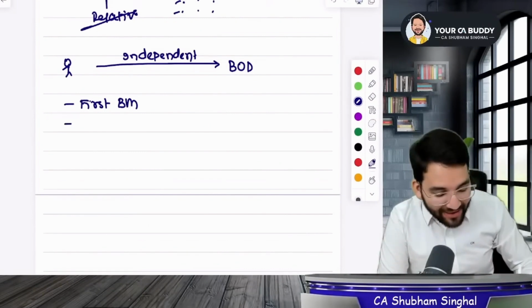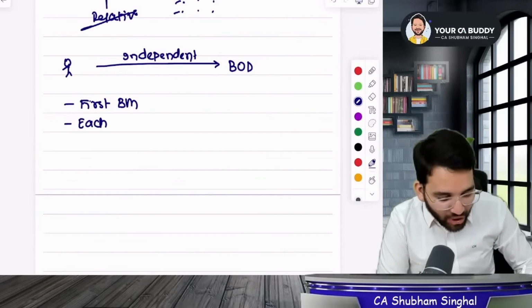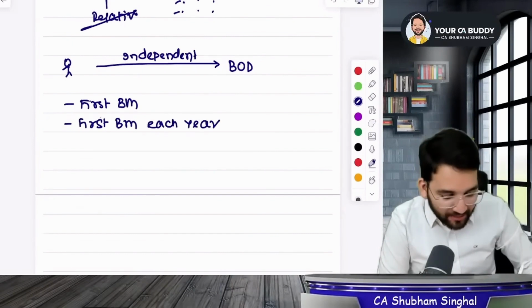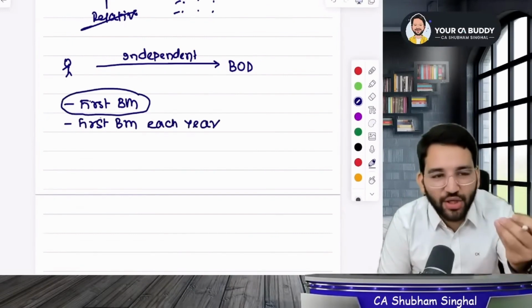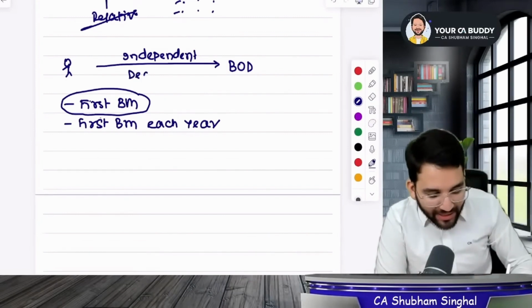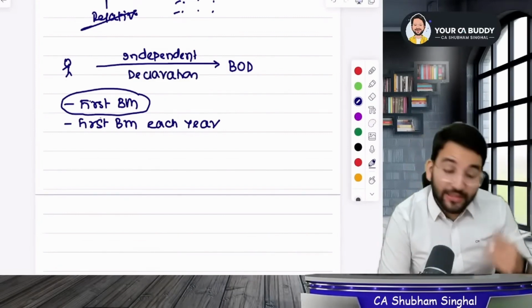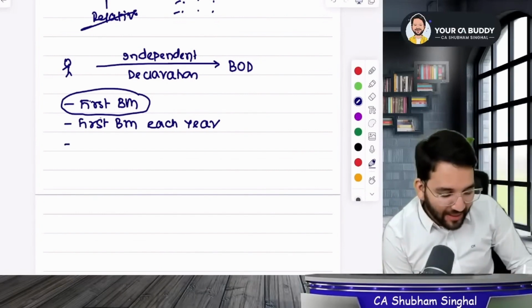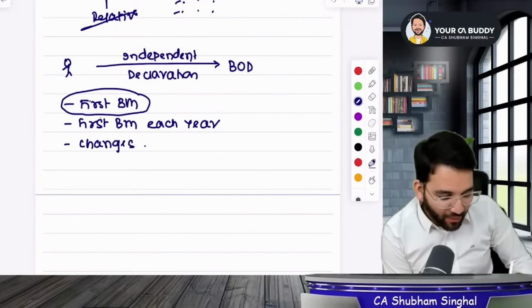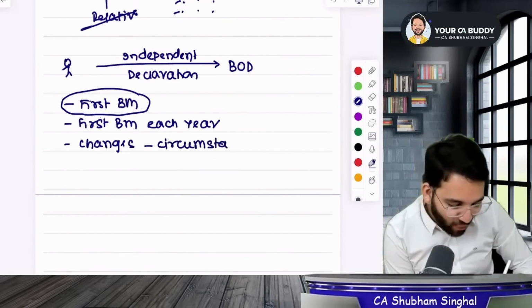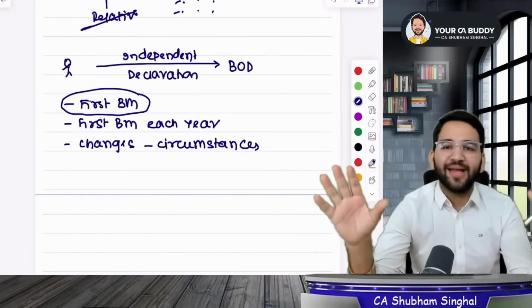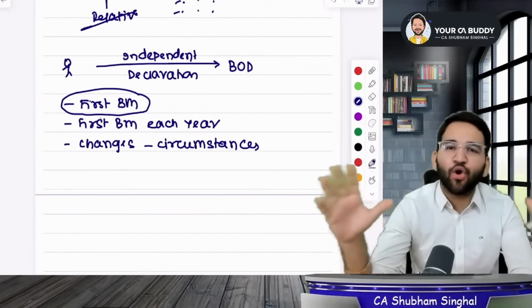Is that okay? And students, the second one is they will have to give such a declaration in the first board meeting each year. Okay guys? So when they attend the first board meeting of their life, even then they will have to give a declaration that they are independent. It is important. After that, they give a declaration in the first board meeting every year, and even after that, whenever there are any changes in the company or in any circumstances, they will come and assure that don't worry, I am still an independent director. So they have to reassure them about their position in the company.